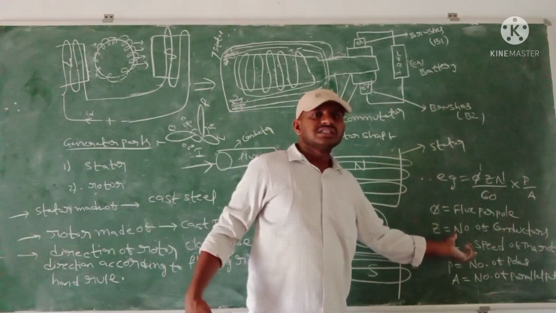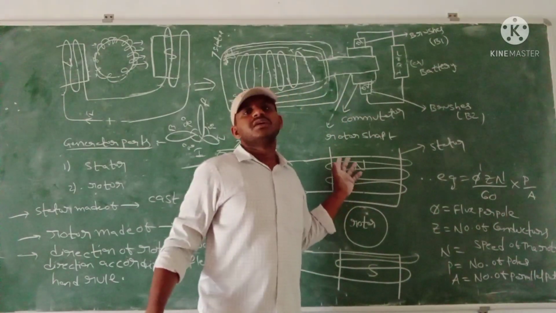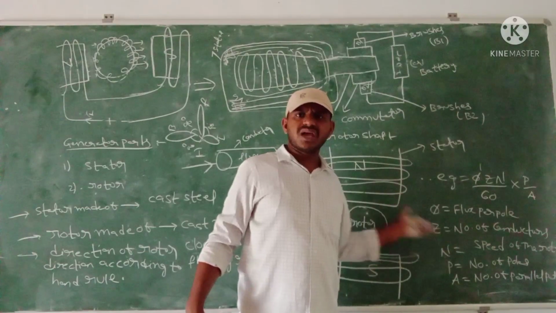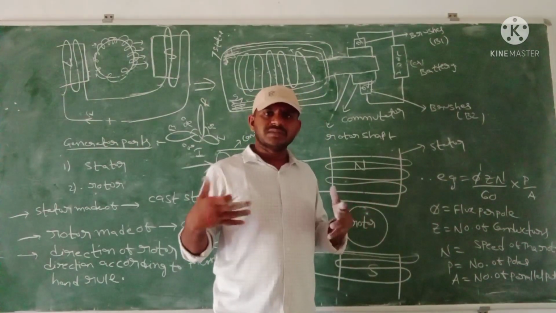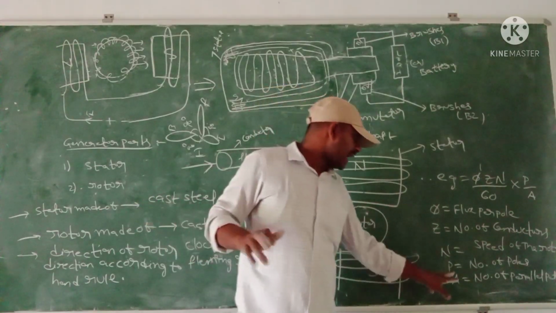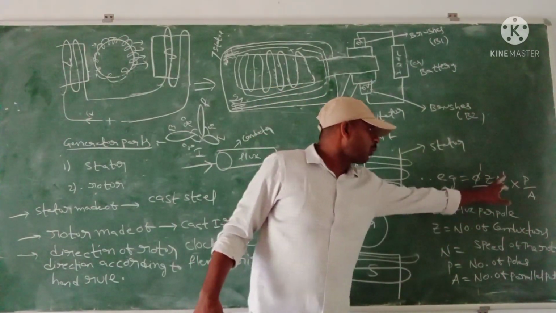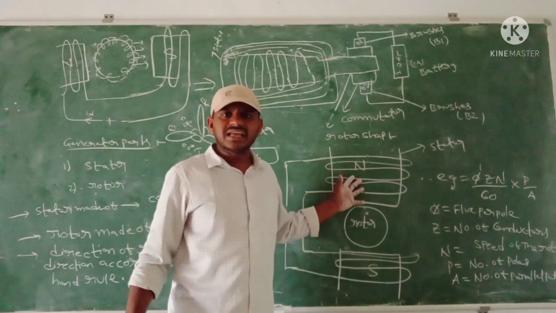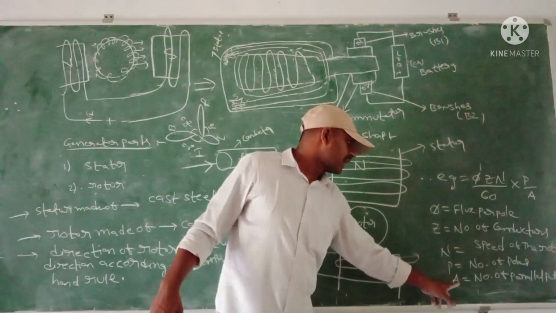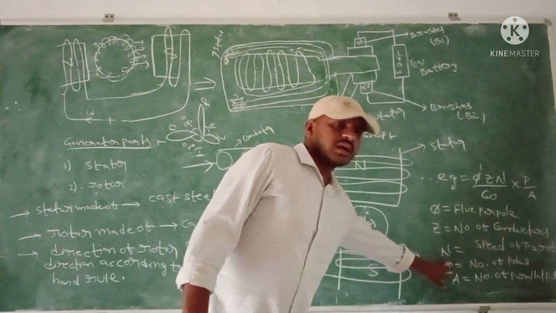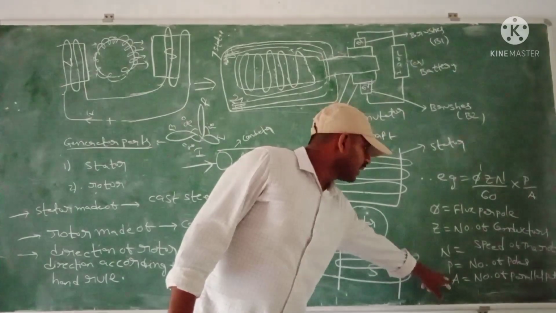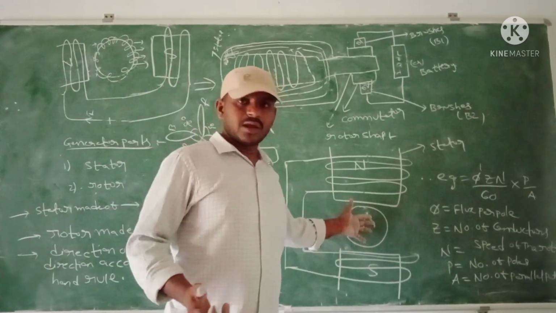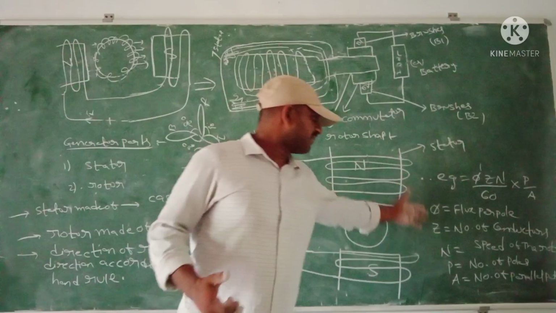Here N is the rotor speed. P is the total number of poles existing in the generator, and A is the number of parallel paths of the rotor winding of the generator. These are the different indications.